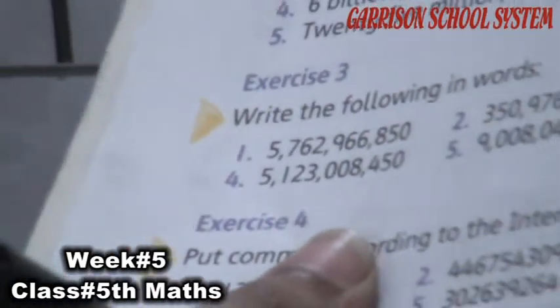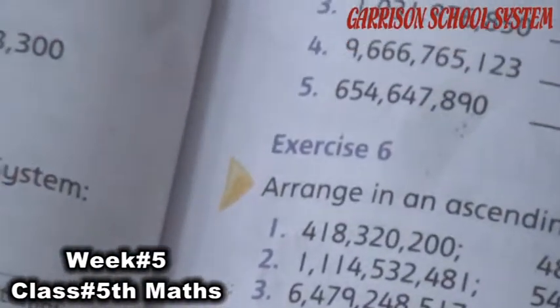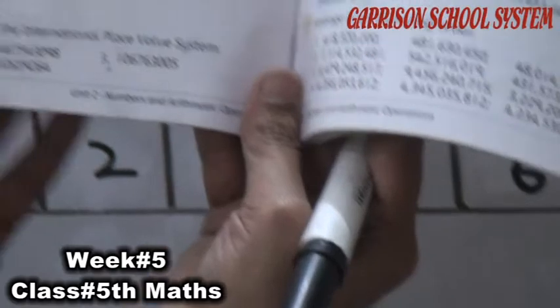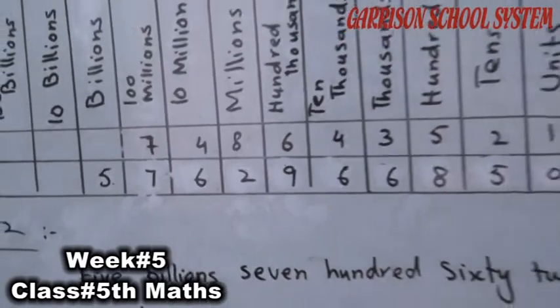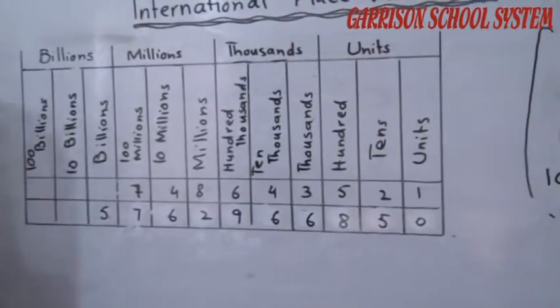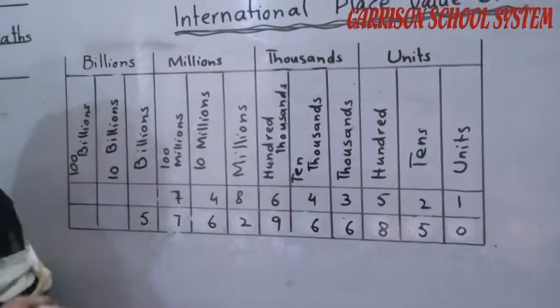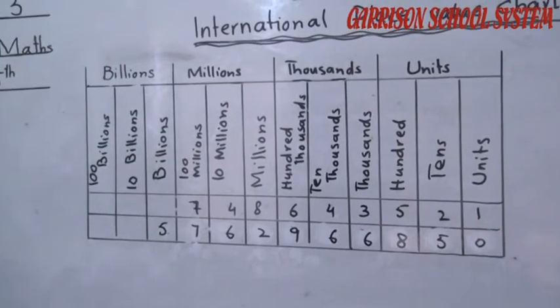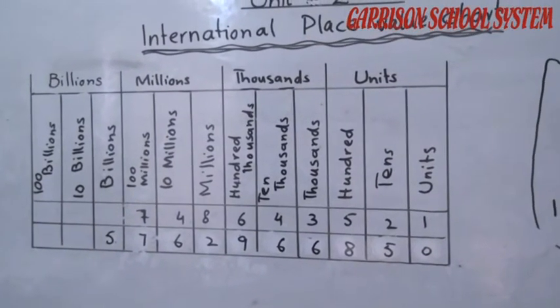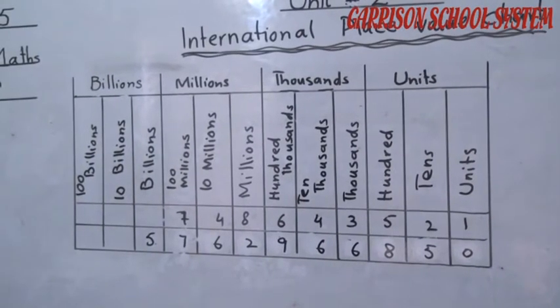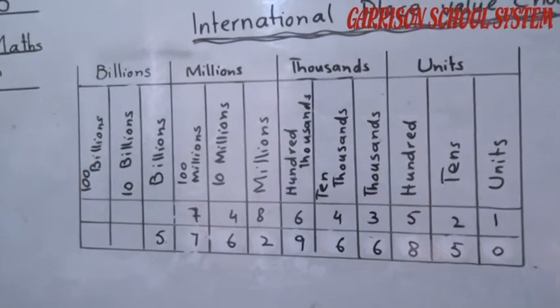Similarly, the rest of the questions of exercise number 3 you can do by yourself. For exercise number 4, I want to tell you: put commas according to the international place value system. Students, what is the international place value system? As you are looking on the board, this chart is the international place value chart. We often use this chart in Pakistan and some other South Asian countries.